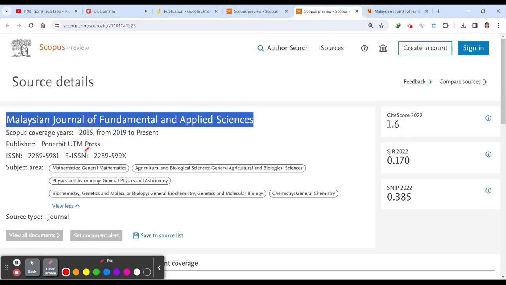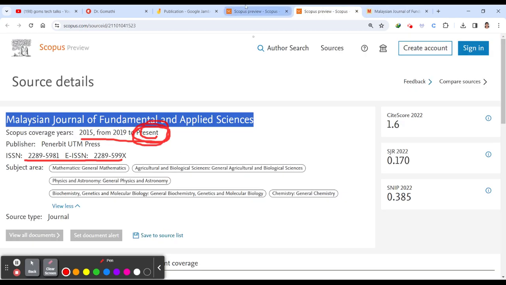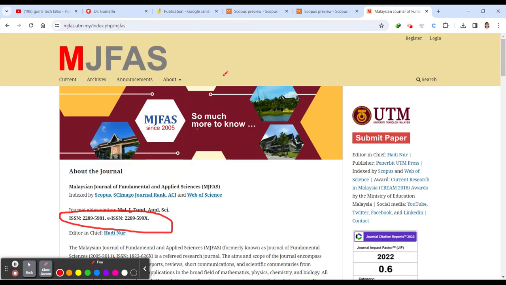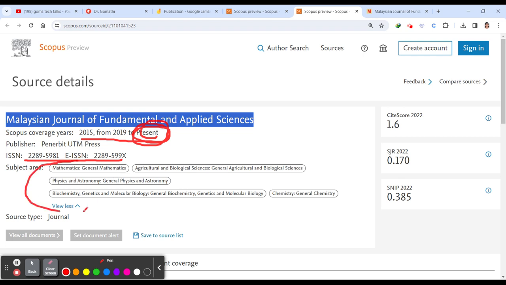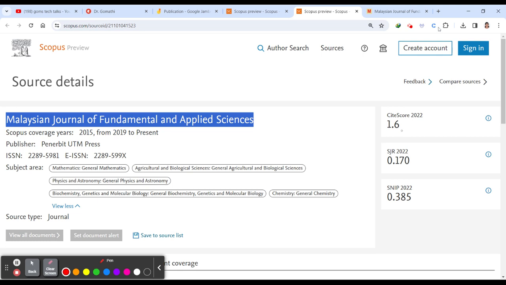Okay, and the next thing you have to check is whether it is still present in Scopus. It's showing present, and you have to cross check the ISSN and ESSN number. Here you can see the ISSN and ESSN number really match. The next thing to check is the scope, and you should see whether your article is under the subject area: chemistry or biology or physics, mathematics or biological science, general science. If it is under this scope area, then you can proceed.